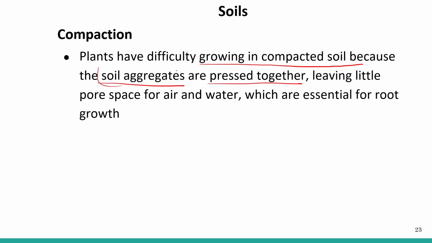It becomes very difficult for plant roots to penetrate this compact soil, leaving little pore space for air and water to percolate, which are essential for root growth.